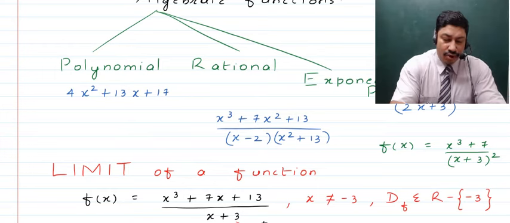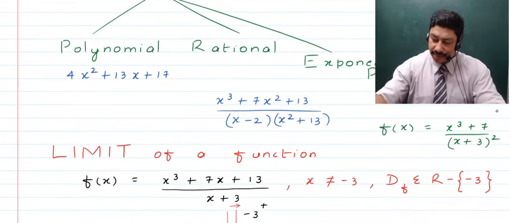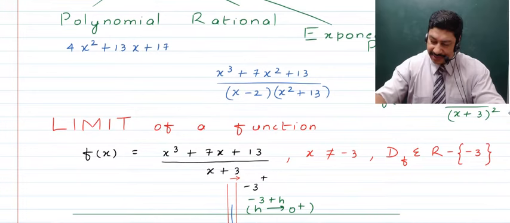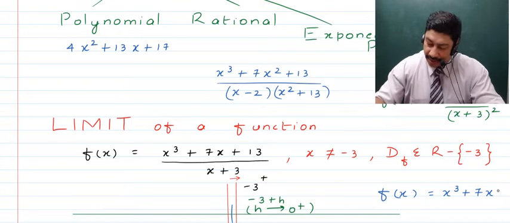Now if you talk about a point for a function f of x, which say is something like this: f of x is equal to say some x cube plus 7x plus 3 divided by x plus 1, right?